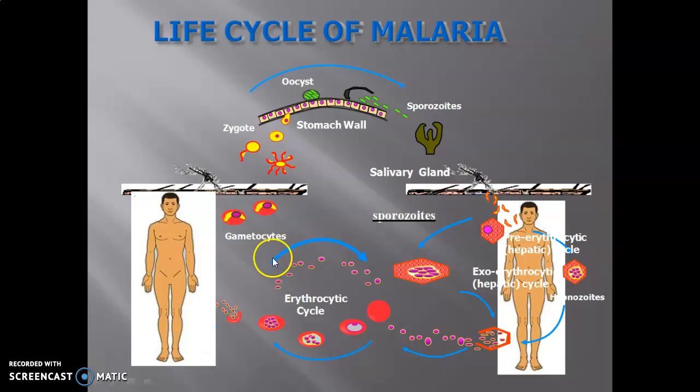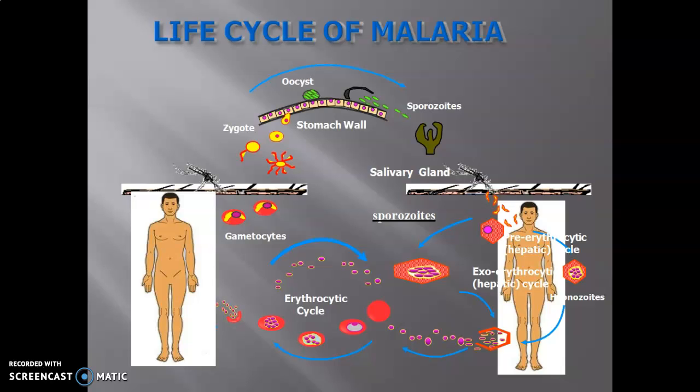In the erythrocytic stage, gametocytes are formed, and these gametocytes, when again there is a bite of a mosquito, are taken, and then here in the mosquito the sexual cycle starts. We will discuss in detail each stage, that is the exoerythrocytic stage, erythrocytic stage, and sporogony in the mosquito.